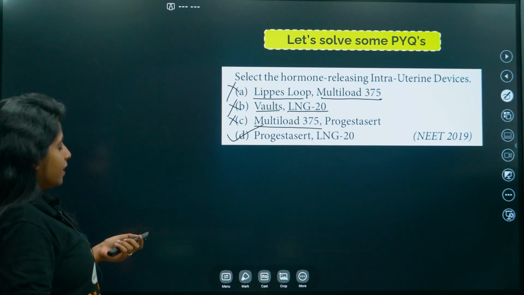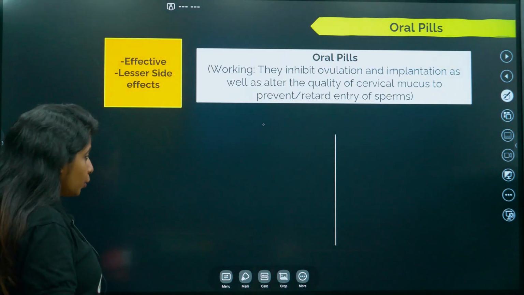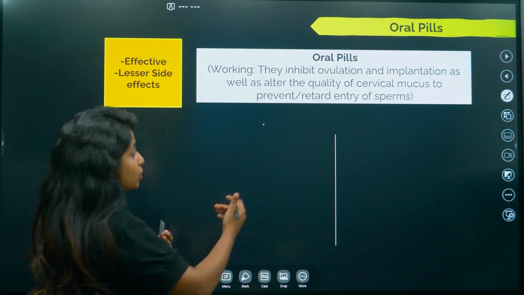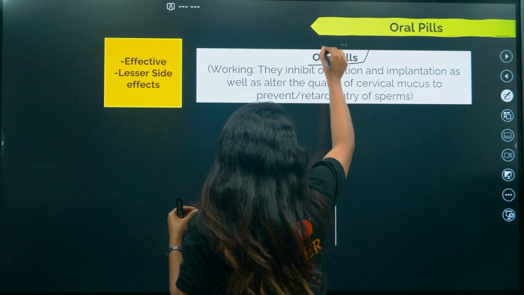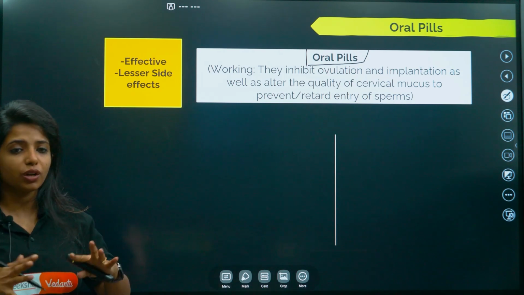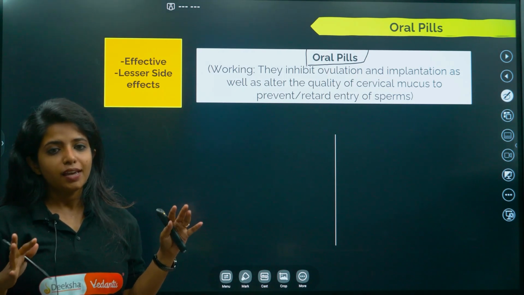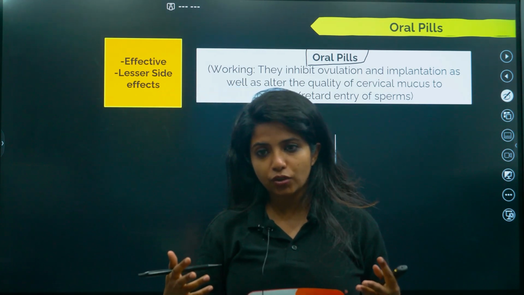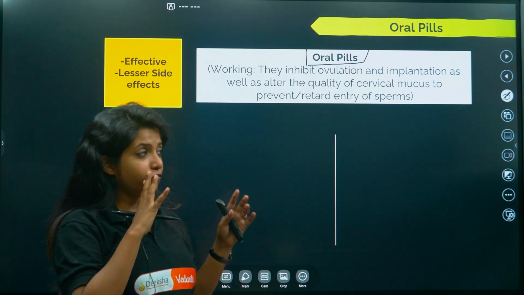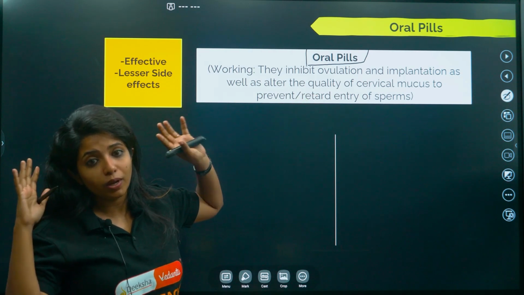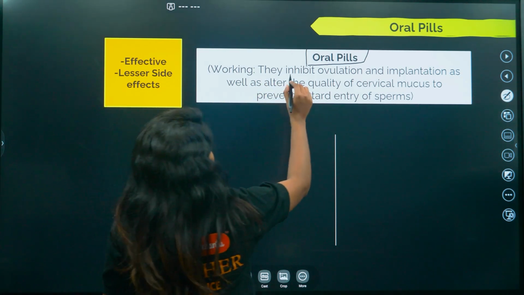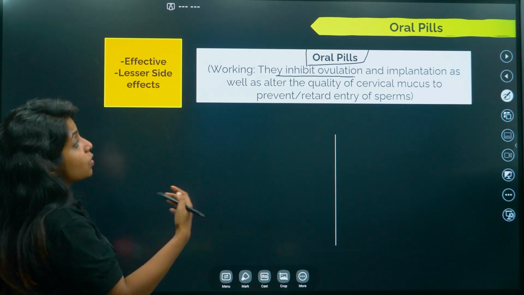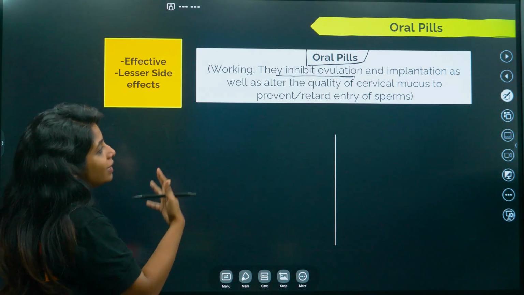Going ahead. Oral pills. So how do they work? They inhibit ovulation. This is very important. Whenever you see this term, that is oral pills, and whenever progesterone and everything comes in, just remember, until now you have spoken about different uses of progesterone, right? But if ovulation is being mentioned, please just go and choose that option. They are the ones that inhibit ovulation and implantation as well as alter the quality of cervical mucus to retard the entry of sperm.